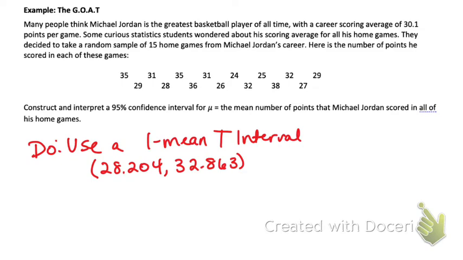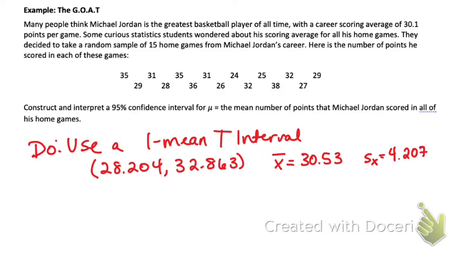Because we were not already given this information in the problem, I am going to go ahead and write down the mean and the standard deviation that was given to me by my calculator. What was the mean of the sample of all of his home games? 30.5. All right. And what was the standard deviation of all of his 15 home games? 4.207, or 4.21.